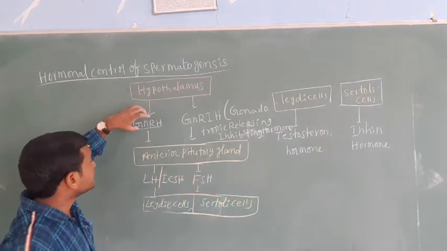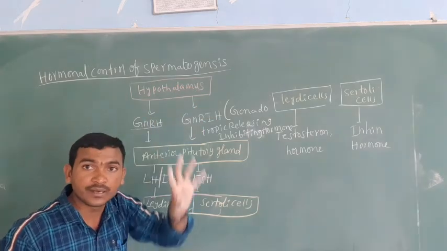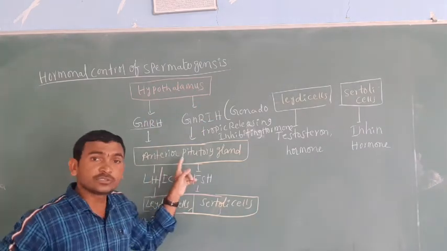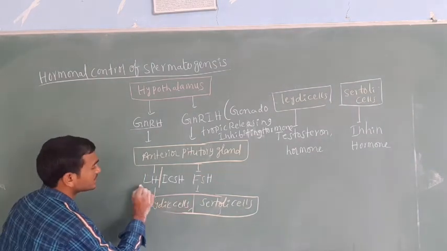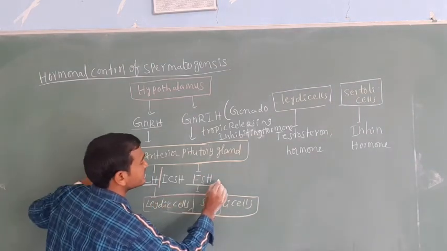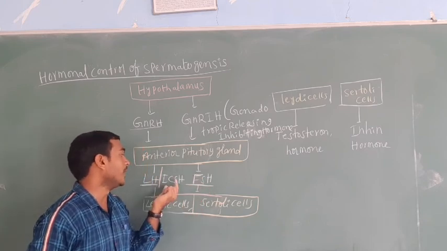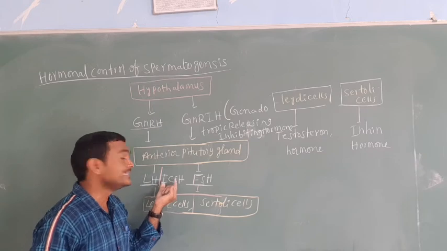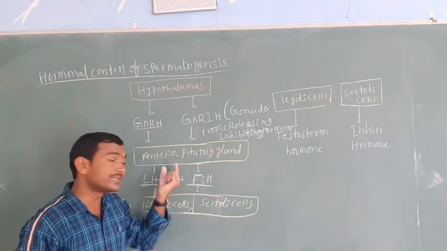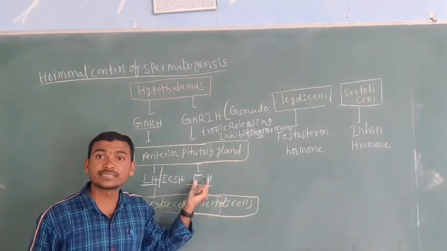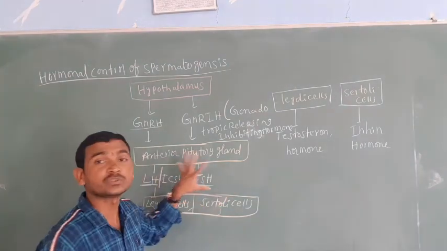Due to the effect of GnRH, the anterior pituitary releases two hormones. What are the two hormones? LH and FSH. LH is luteinizing hormone, another name is interstitial cell stimulating hormone, ICSH. Then the other one is FSH, follicle stimulating hormone.